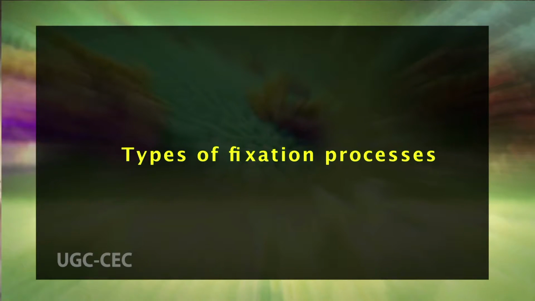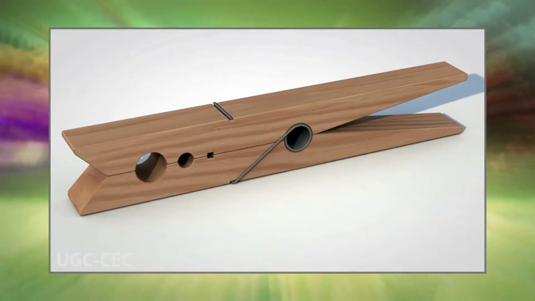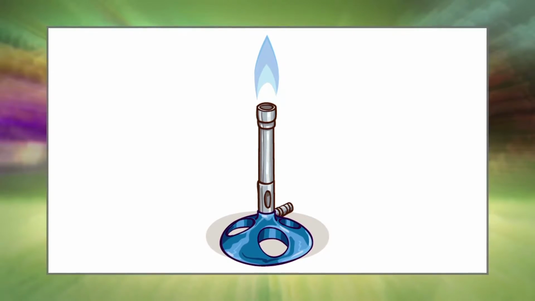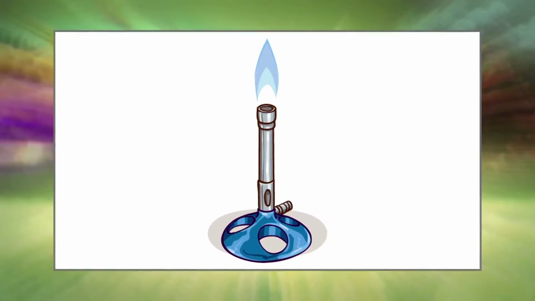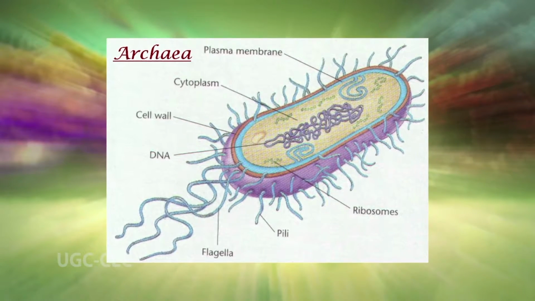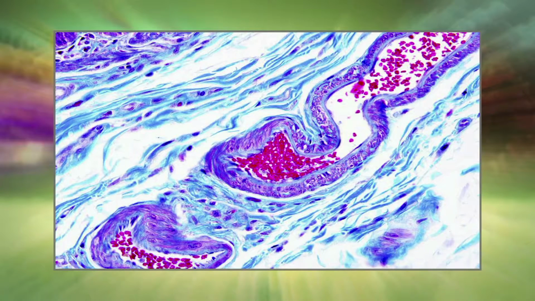Now moving to the types of fixation processes. There are generally three types of fixation processes depending on the initial specimen. Heat fixation. After a smear has dried at room temperature, the slide is gripped by tongs or a clothespin and passed through the flame of a Bunsen burner several times to heat, kill and adhere the organism to the slide. Routinely used with bacteria and archaea, heat denatures the proteolytic enzyme and prevents autolysis. Heat fixation cannot be used in the capsule stain method, as heat fixation will shrink or destroy the capsule and it cannot be seen in the stains.